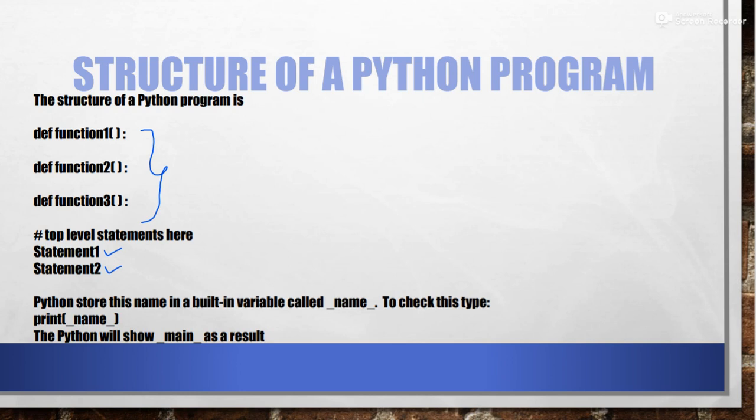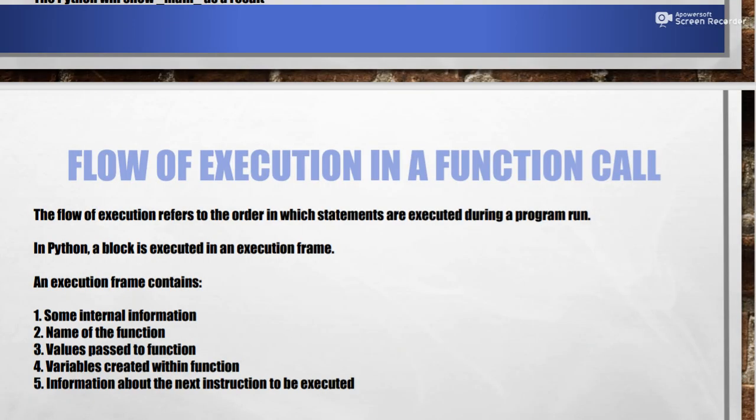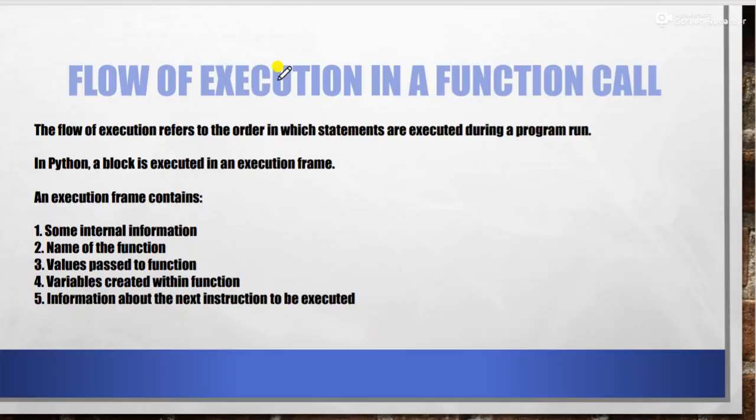Okay, then next is a very important thing, that is the flow of execution in a function call. The most important thing: what is flow of execution? It means how the program is going to execute, or how the functions will be executed in a program.